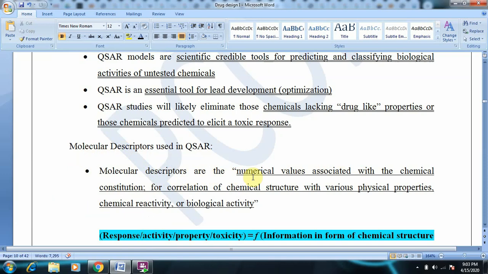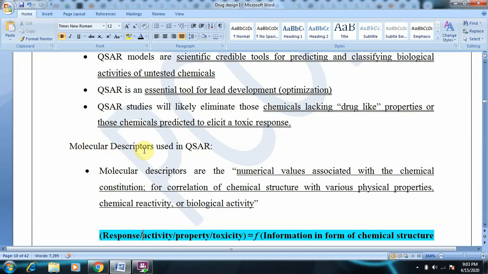For this chemical constitution, what is the numerical value? They will be allotted some numerical values, and these numerical values will be helpful in correlating chemical structure with various chemical properties or biological activities. So these are called molecular descriptors.